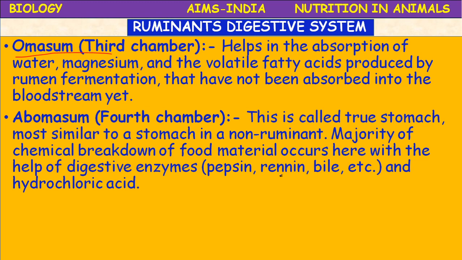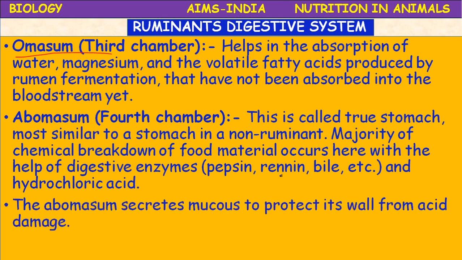The hydrochloric acid present in the stomach kills the bacteria which enter along with the digested food materials. Those bacteria are acted upon by the protease enzymes, and the flagellate protozoans and bacteria are utilized by this animal. As they are microorganisms, they can reproduce very fast in the stomach, so there is no harm. Some of the bacteria and flagellate protozoans which enter into the abomasum are killed by the hydrochloric acid, digested by the protease enzymes and utilized by the animal.